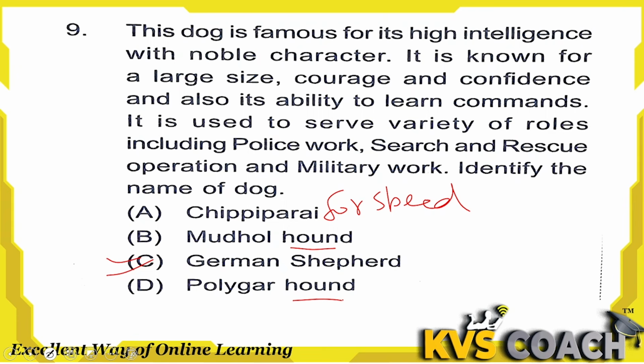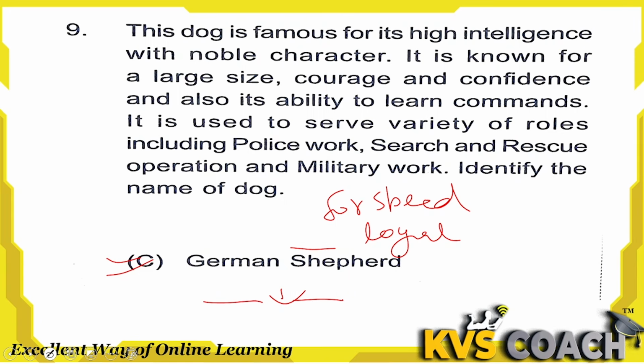Here also again it is a hound. It means this dog is also used for hunting. This is a loyal dog, so we use it for guarding. And the Polygar has excellent eyesight, so for its excellent eyesight, elegance and loyalty, we use it for hunting. This Polygar Hound is also known as Raja Palayam Hound. So the right answer here is German Shepherd, option C.